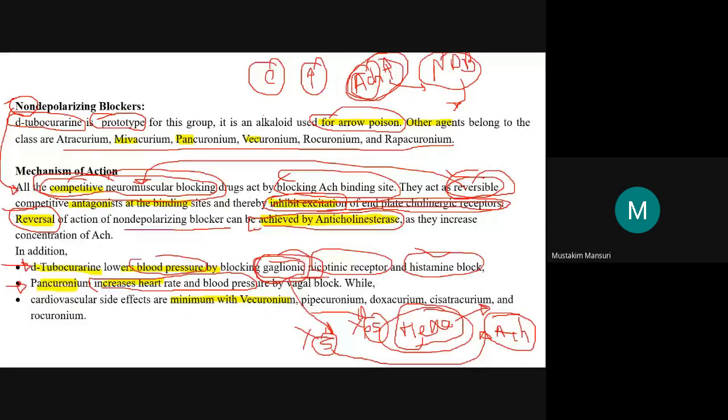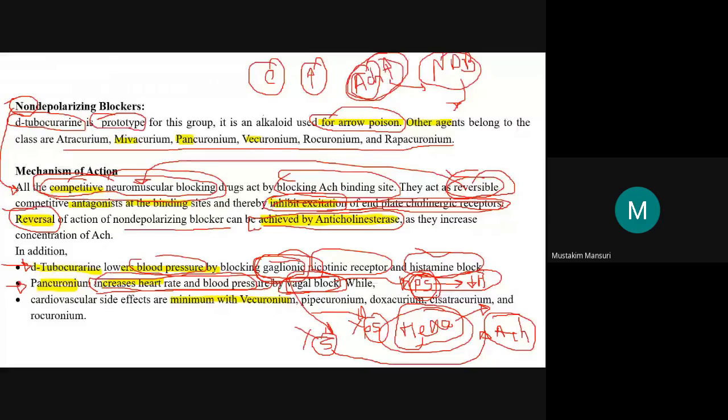Here, vagal block. Vagus is mixed in nature, but the dominant part is the parasympathetic. If we block this parasympathetic, just remember the statement: parasympathetic nervous system has an inhibitory effect on the heart and blood vessels. So if we block this vagal system, that will produce blockage of the parasympathetic, and that is why vagal block will produce increased heart rate and blood pressure.